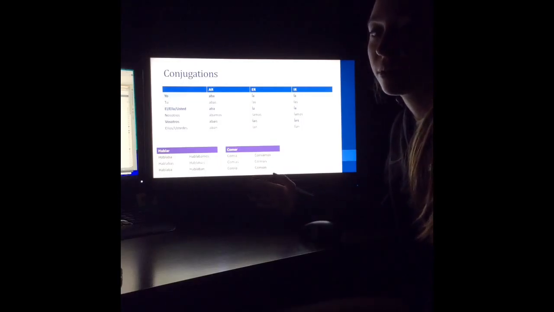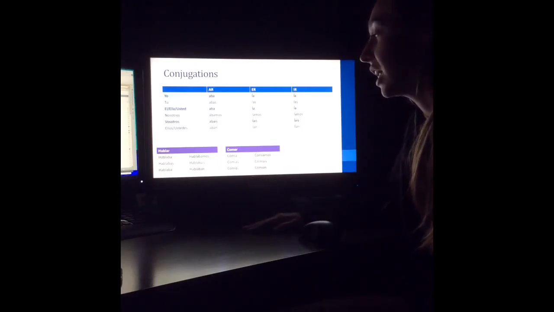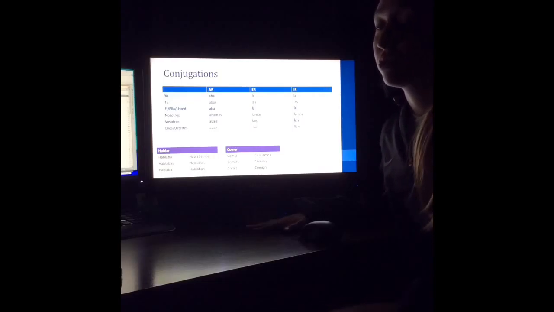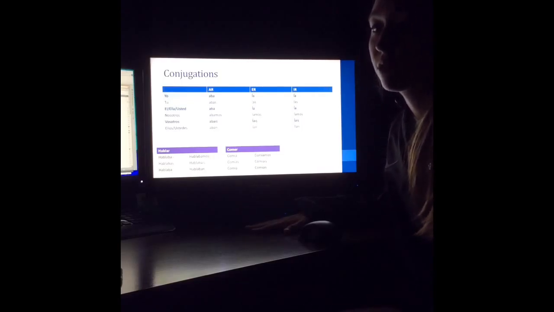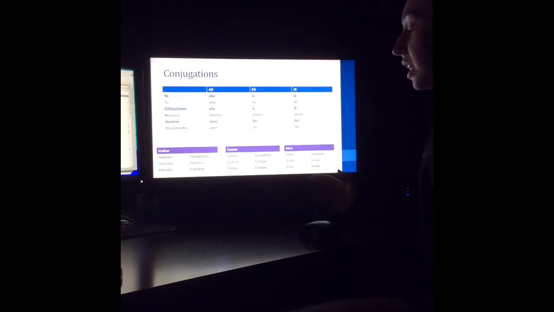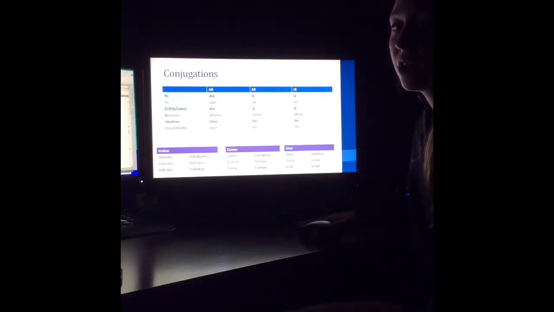For an ER-ending verb, such as comer, I would conjugate it as yo comía, tú comías, él comía, nosotros comíamos, vosotros comíais, and ellos comían. For an IR-ending verb, such as vivir, I would conjugate as yo vivía, tú vivías, él vivía, nosotros vivíamos, vosotros vivíais, and ellos vivían.